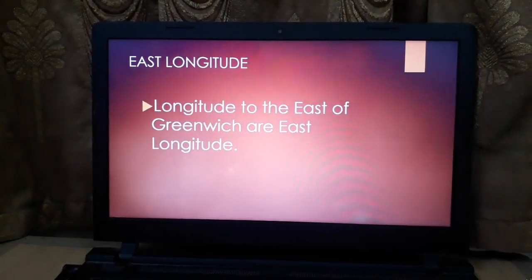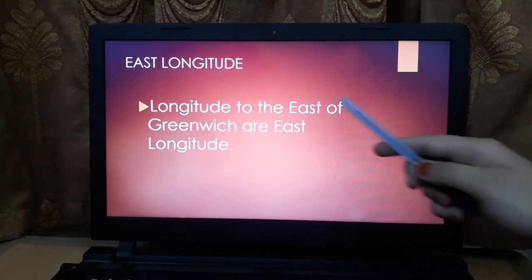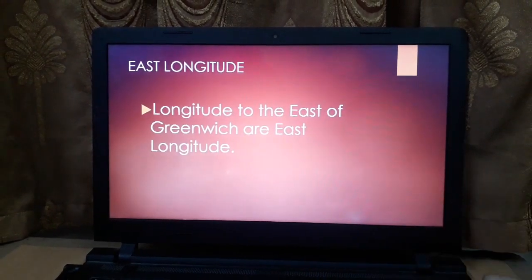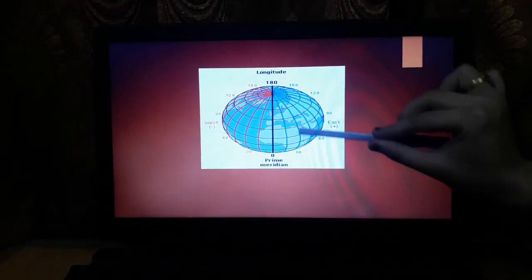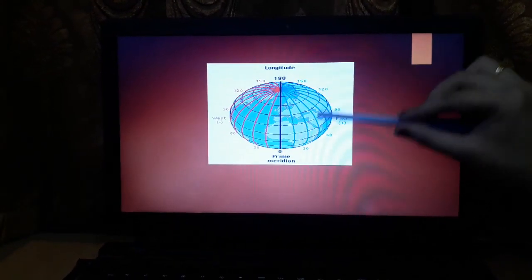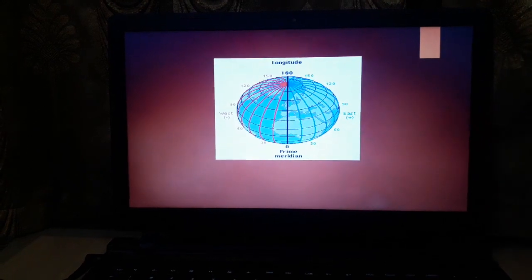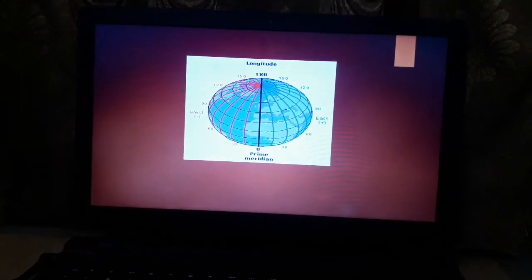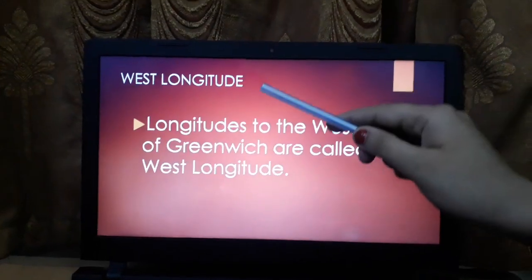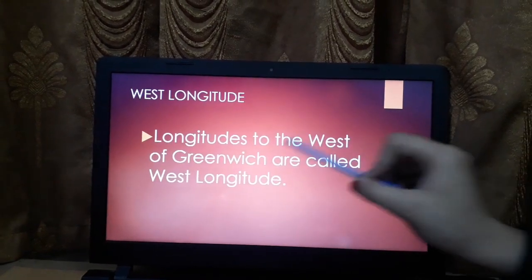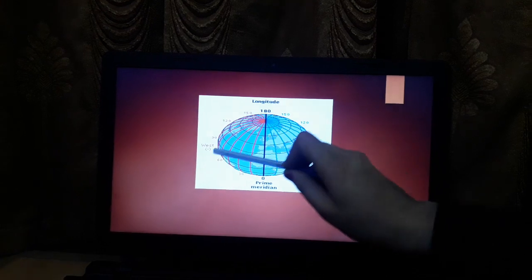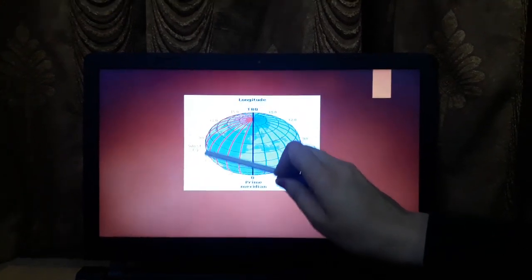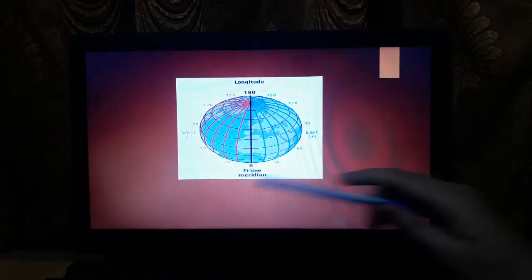Now, you have east longitude. The longitude to the east of Greenwich. Let us see. The longitudes you can see here, these blue lines, which are in the east part, are the east longitude. Now, the west longitude is to the west of Greenwich. The longitudes that are on the west side are the west longitude.